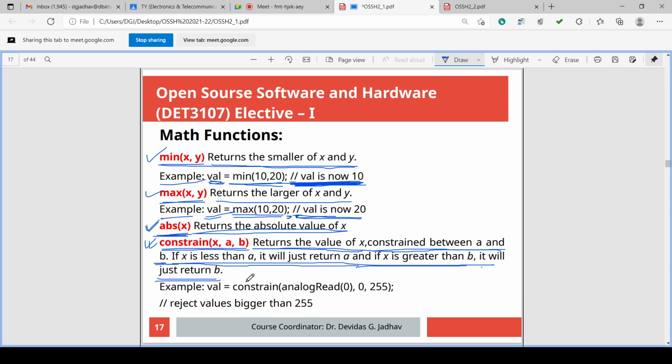Similarly, suppose a is 0, b is 255, and whatever we read with analog read must be between 0 and 255. If that analog read is something else, not between 0 and 255, then we can put the constraint.